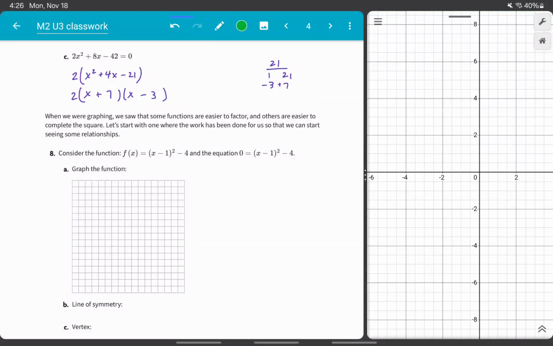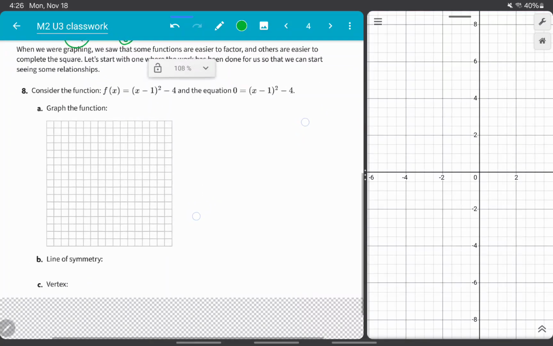Before we do question 8, let's make sure we finished 7c. If our factored form reads (2x + 7)(x - 3), then my two solutions would be a negative 7 over 2 and a positive 3. So those are my two values.